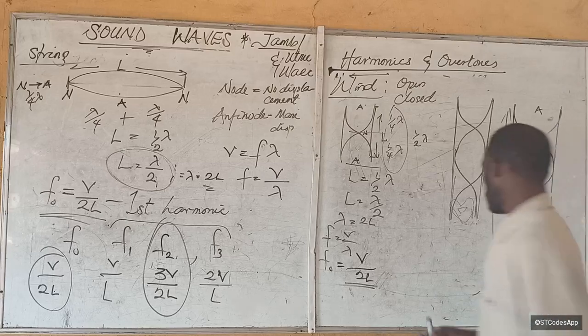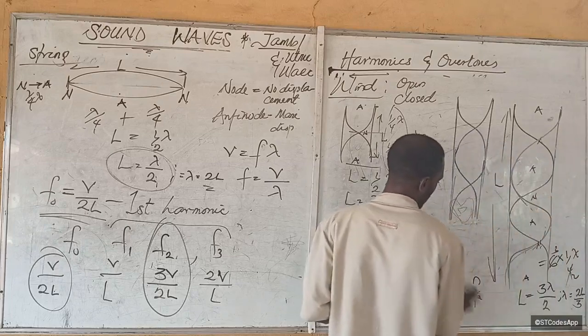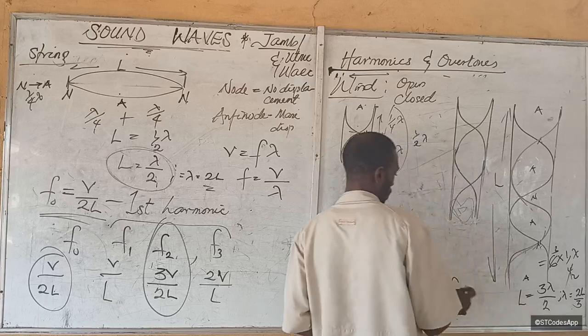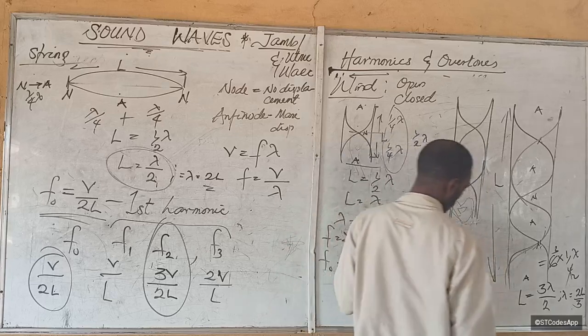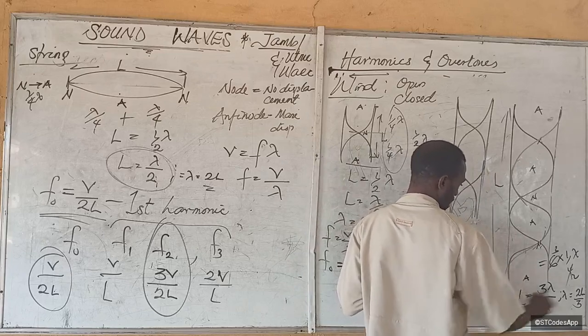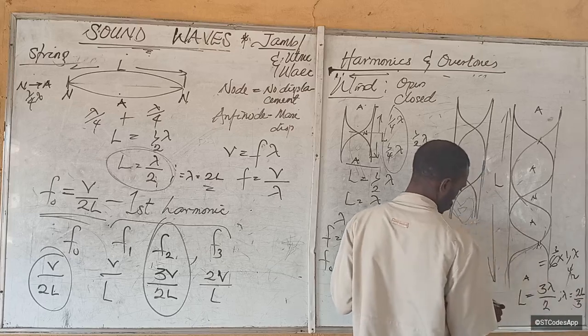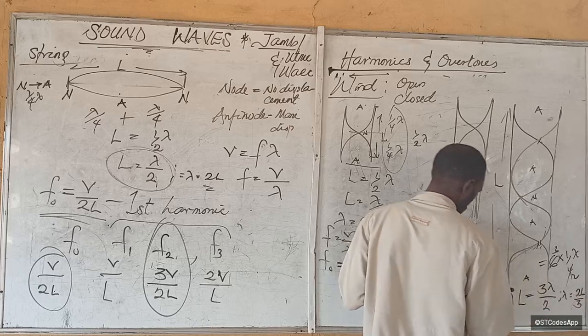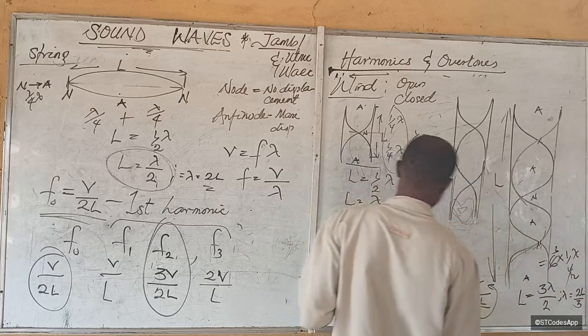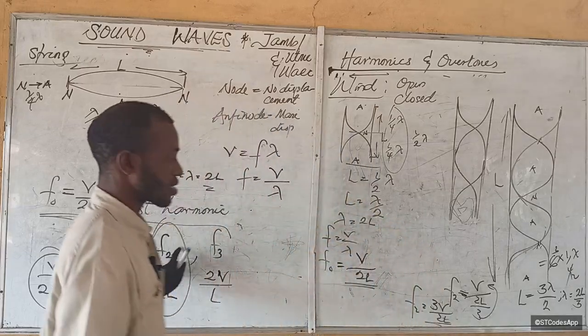So F2, our third harmonic, will be V over 2L over 3, which goes up to 3V over 2L, exactly the same as for strings.